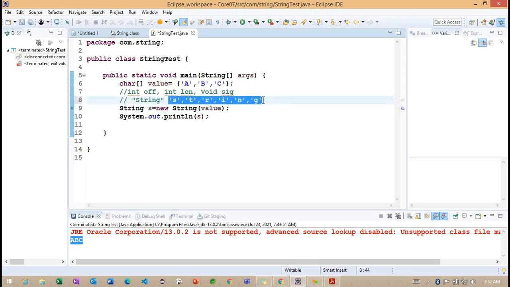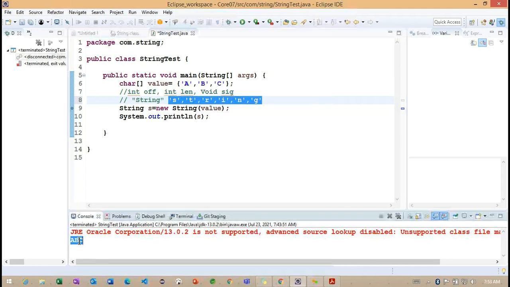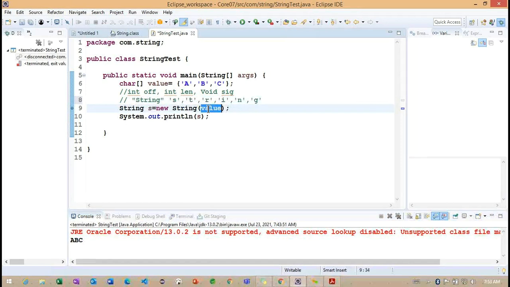Now what we are doing is, whenever we pass values to any constructor, what happens internally? The values are converted into the string object. So this is the simple example on ABC. Getting the point? This is the basic example on the string. So how can we call the character value constructor? The character value constructor here.